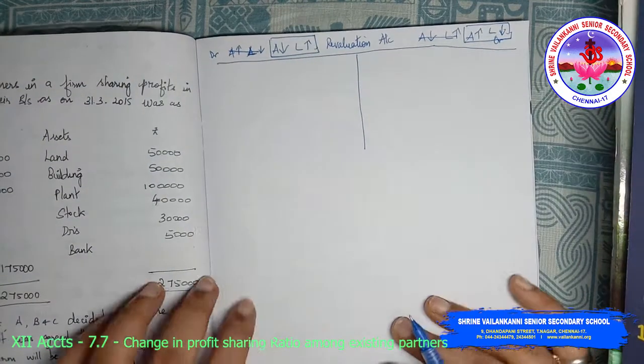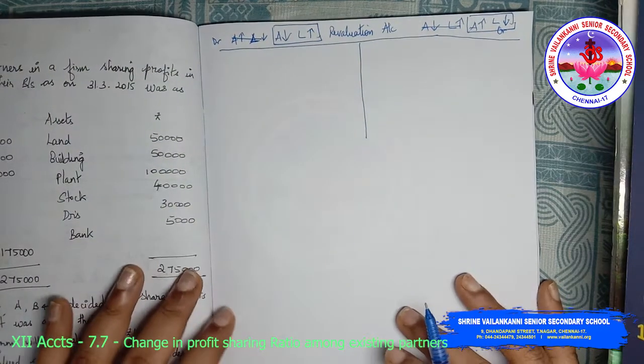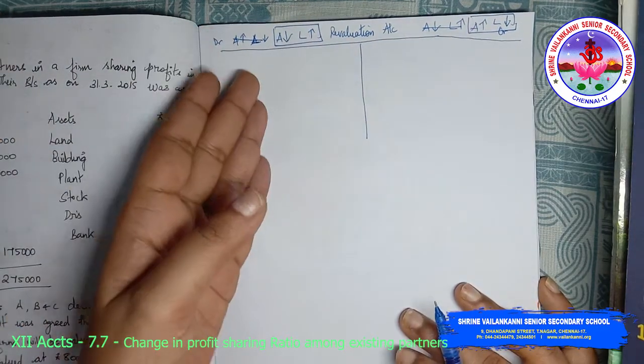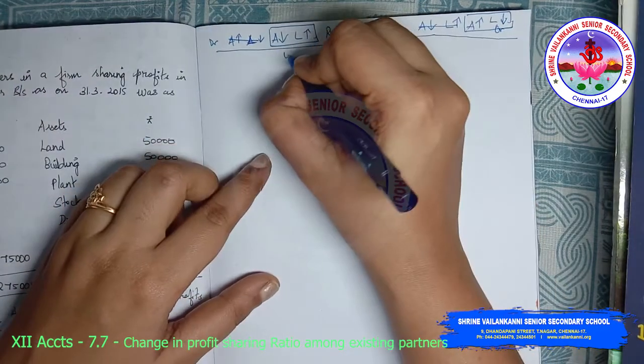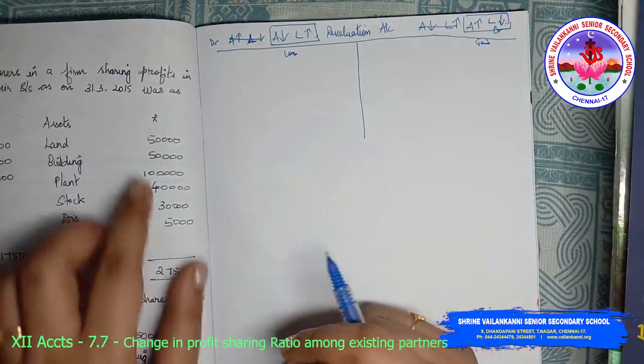Okay, so asset decrease, liability increase, it is a reduction in the value, right? It is like a loss. You keep this in mind. This is like a loss. This is like a gain. So that's the reason. Now first, land.